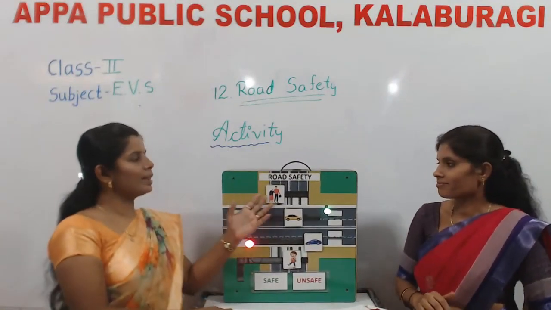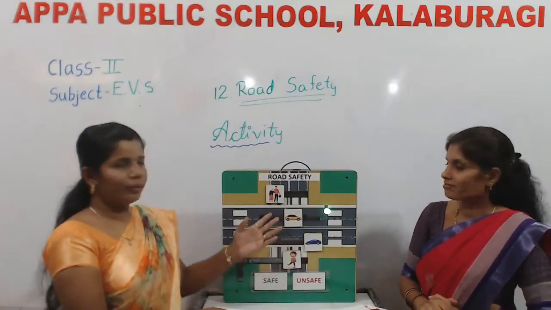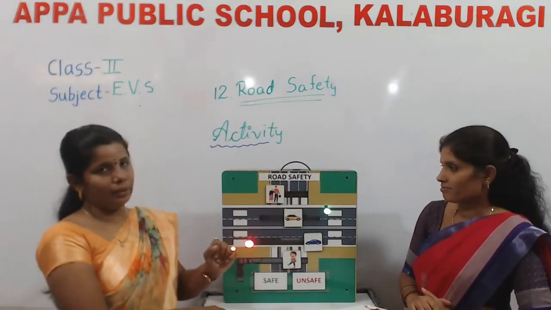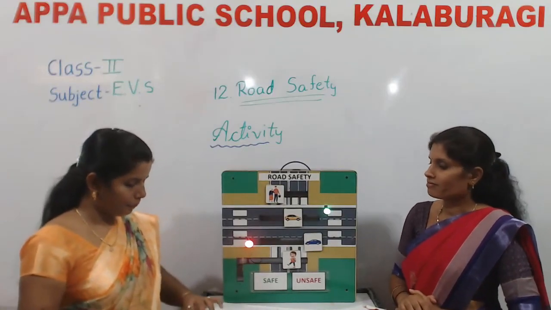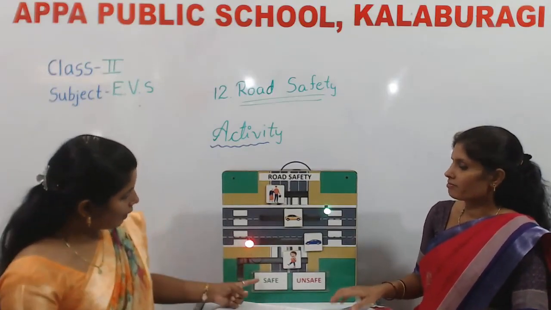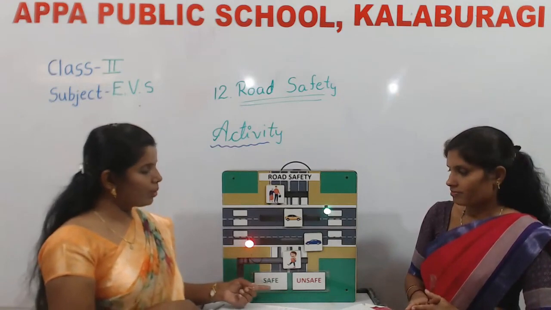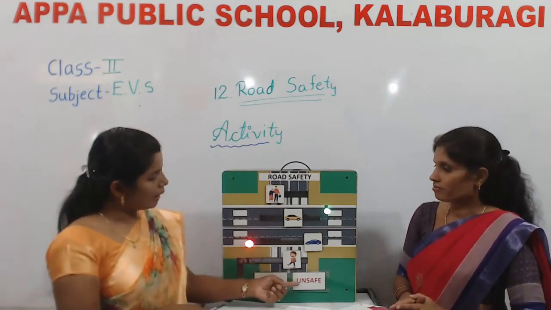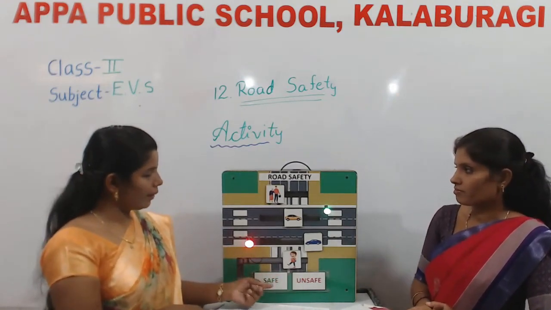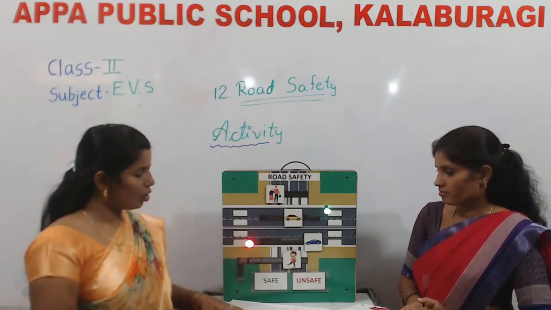See children, this is a model, a part of a model of road safety. Okay, we have to check here. And here is the indicator. It shows whether it is safe or unsafe. So children,